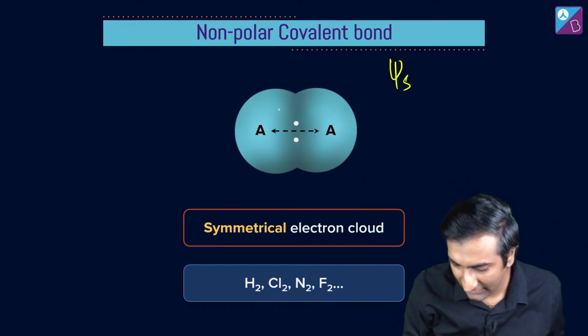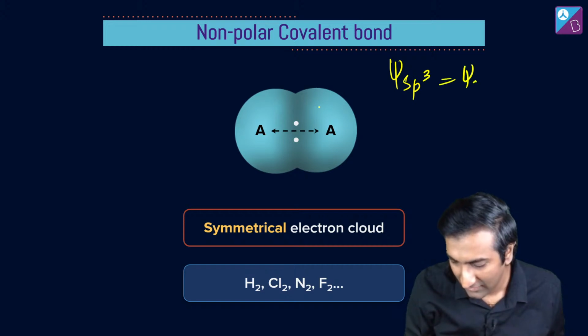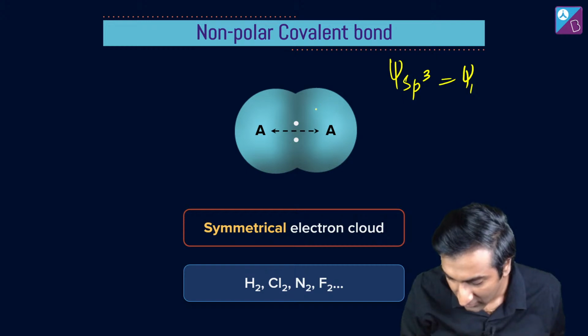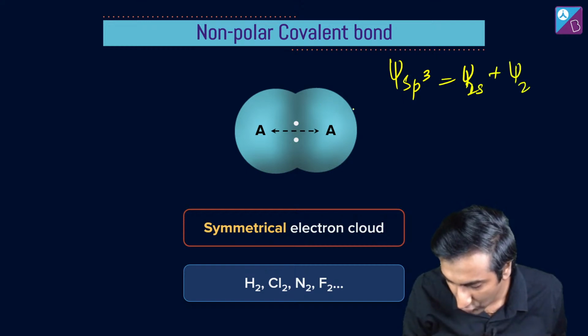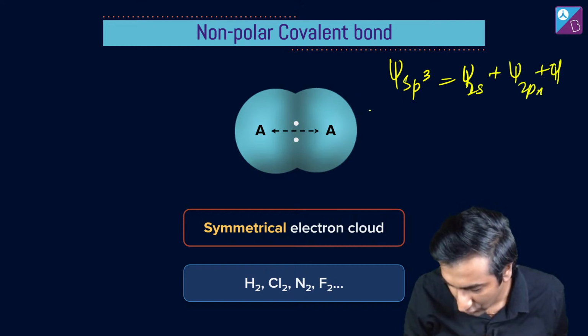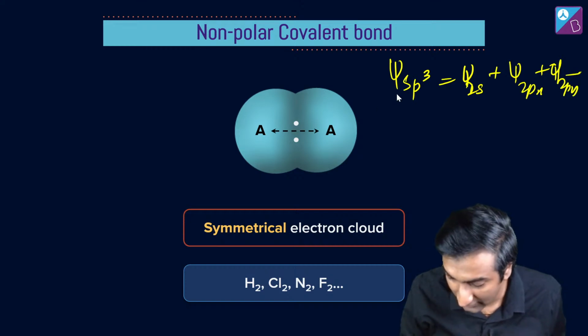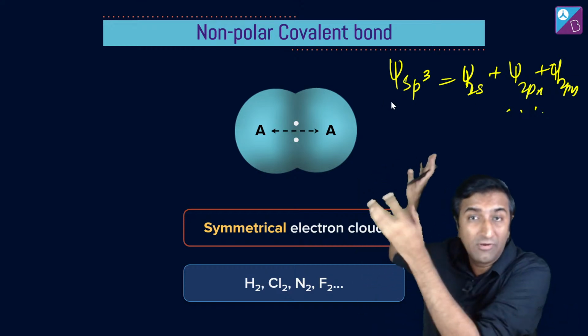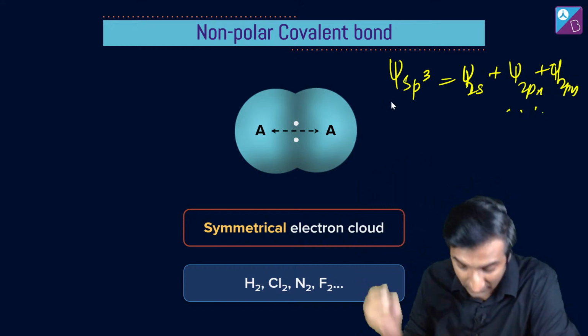Remember that? Psi sp3 is psi 1s or whatever it was, what was in it, 2s, right? Yes, 2s plus psi 2px plus psi 2py plus psi... there's no space, but you get it, and so on and so forth. Okay? So this is what I was talking about. So this electron cloud is a probability of finding the electron.